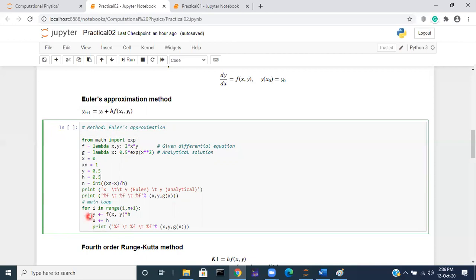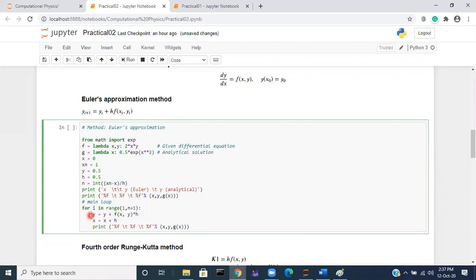So first, y plus equal to, this means y plus the f of xi, yi, multiplied by h. You take that value and assign that value to y, and this will give you the next iteration, y of i plus 1.